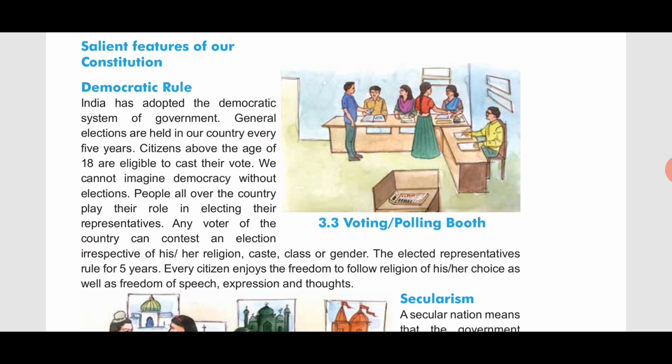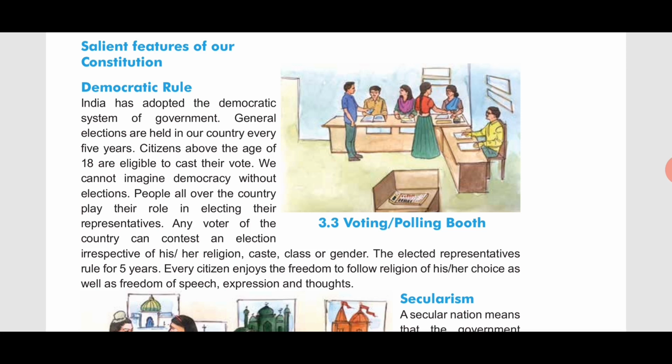And the democratic rule is by the people. That means the people themselves elect their representatives and they are the real rulers, right? They only elect the representatives and they try to fulfill their demands or needs, whatever they want, with the help of elected representatives. Now we'll discuss the first paragraph, that is democratic rule. India has adopted the democratic system of government.